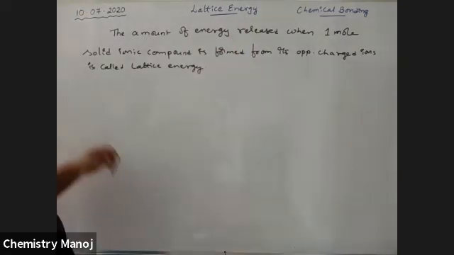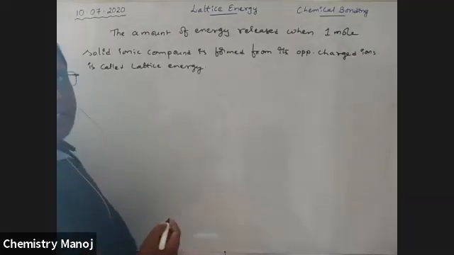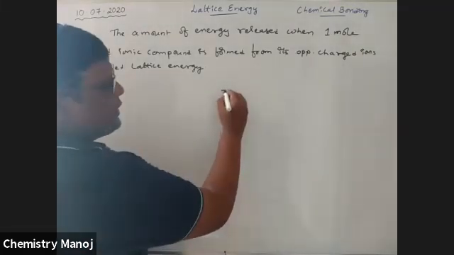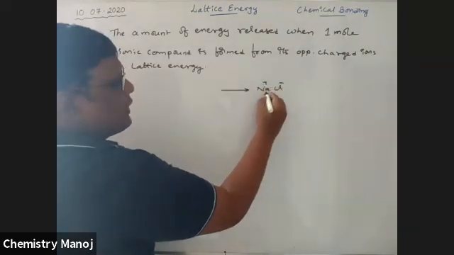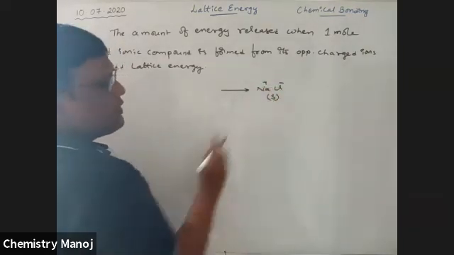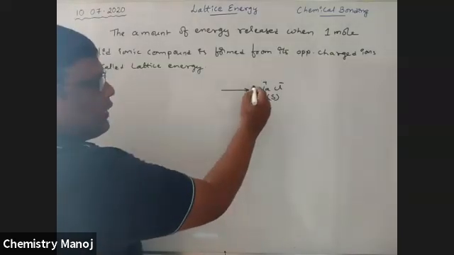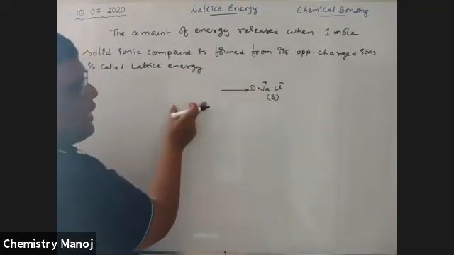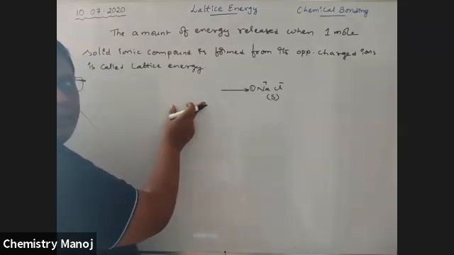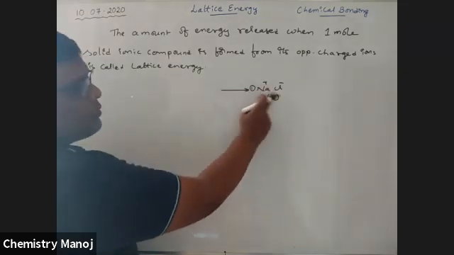Okay, see here. So I want to prepare the NaCl compound. 1 mole of solid NaCl, I want to prepare from its ions only, not from any other way. So what are the ions present in NaCl?